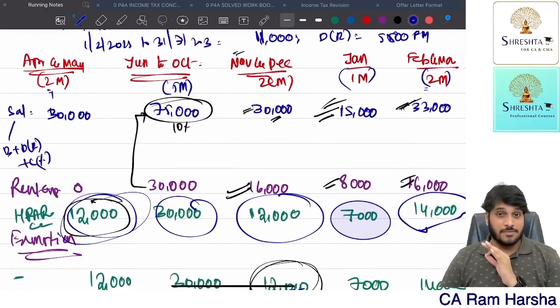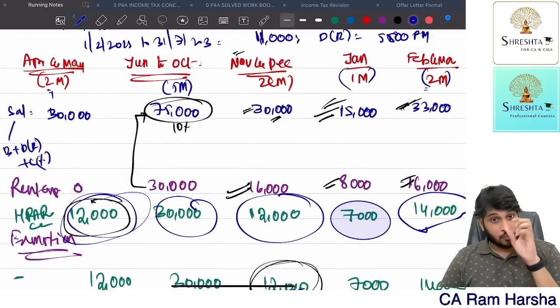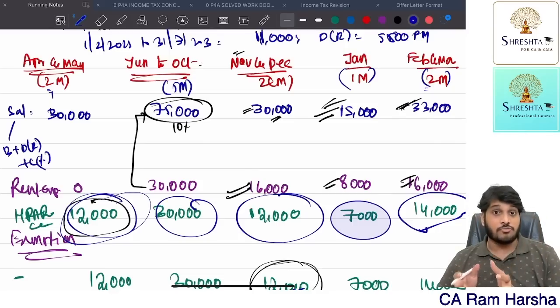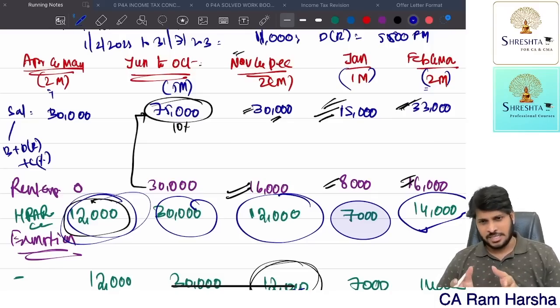We have properly solved all the problems in the original regular classroom discussion. 24 illustrations we solved, and now we solved 5, which means in salary we solved a total of 30 problems. But of course, on the YouTube revision we only upload these 5 problems. Getting it? These are enough. Clear? Take care.